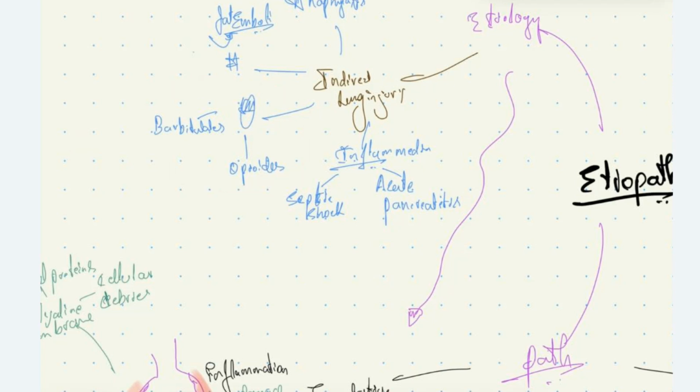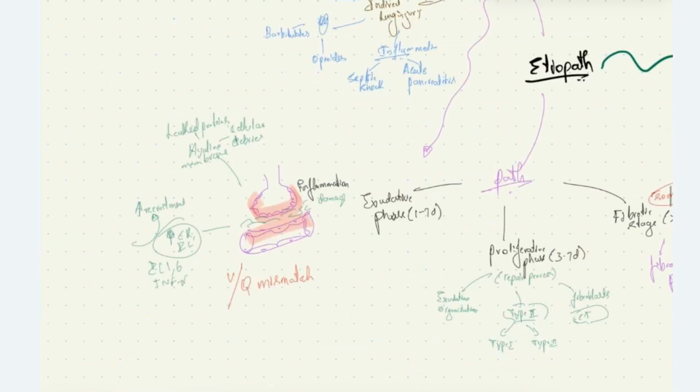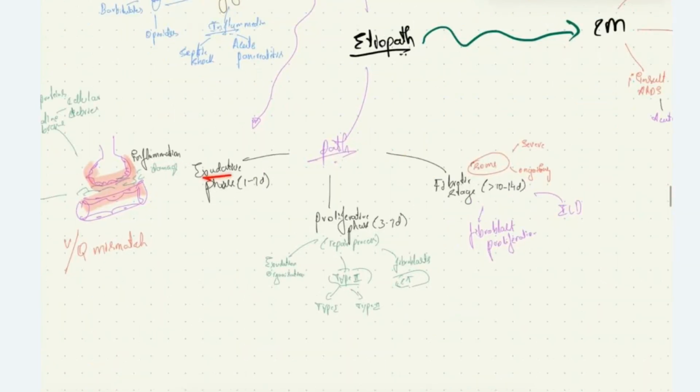Then we have inflammation, where septic shock and acute pancreatitis will cause ARDS. In septic shock, due to the release of inflammatory mediators, interleukins and cytokines, there will be ARDS. In acute pancreatitis, due to phospholipase A2 and other inflammatory mediators, increased permeability will lead to ARDS. Now, coming to the pathophysiology of this condition, we have the exudative phase, seen between 1 to 7 days, the proliferative phase seen between 3 to 7 days, and the fibrotic stage seen between 10 to 14 days after the primary insult.